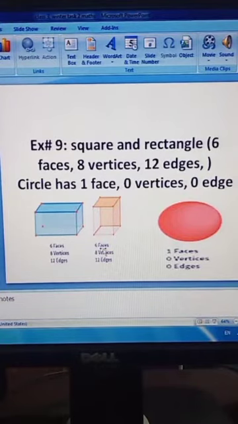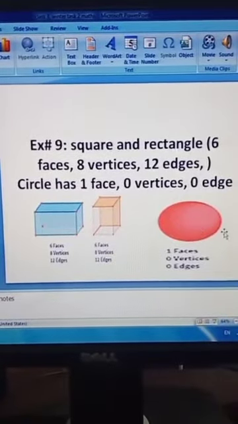Okay students, come on this. This is square. And the square having same 6 faces, 8 vertices and 12 edges. And this is circle. Circle having only one face, no vertices and no edges.